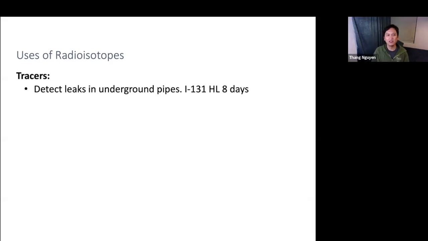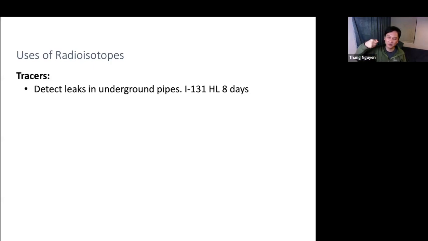For example, if you have underground pipes and you have a leak somewhere, you can either dig up the entire pipe system and find the leak, which can be costly, or you can add a trace amount of radioactive material into your water and see where it's leaking and dripping, and where it's concentrating. Then you know that area is where the pipe has gone bad, and so you can fix that one area only.